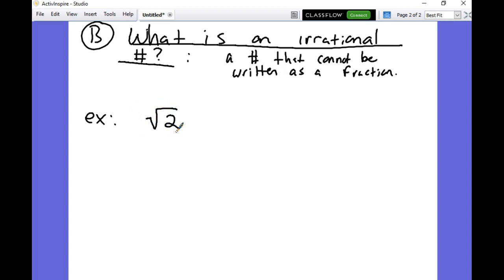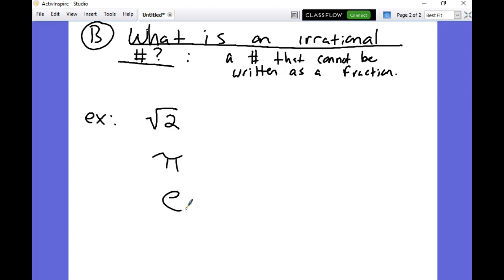So numbers that don't have nice square roots, that's an example of an irrational number. Another example, as I said, was pi. And there's one that we'll learn about later on this year. Another number we're going to learn about this year is called Euler's number.